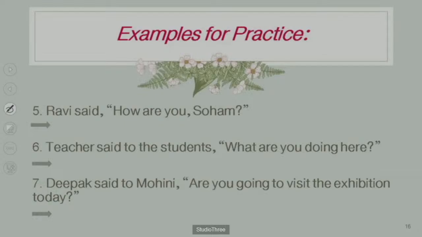Ravi said, "How are you, Soham?" See guys, this is not just "said to", because at the end of the sentence there is a question mark. That means Ravi asked Soham. So you have to write the answer as Ravi asked Soham.